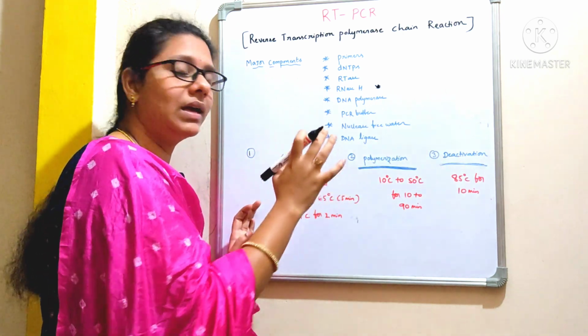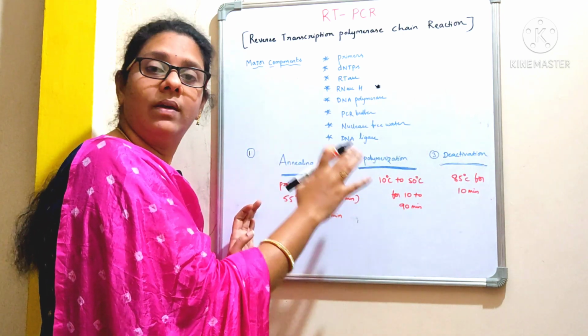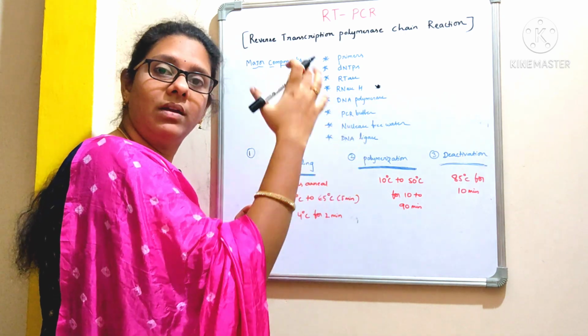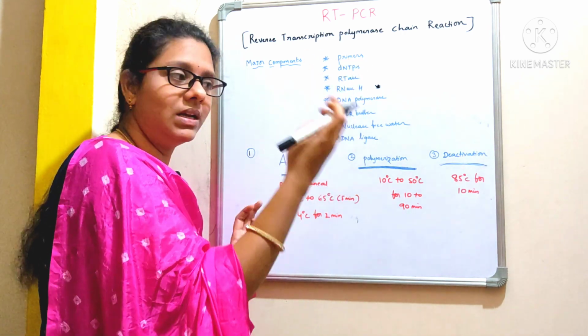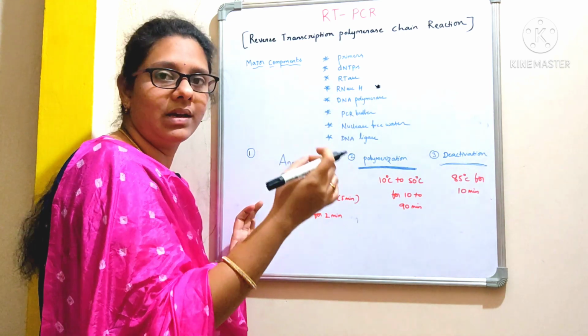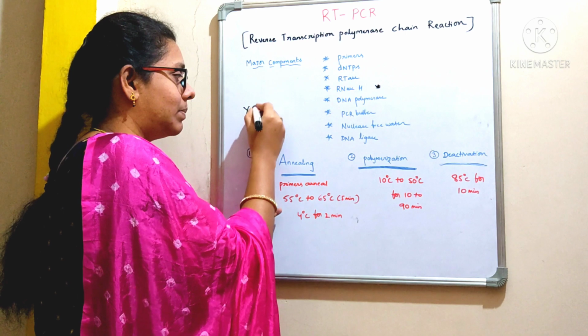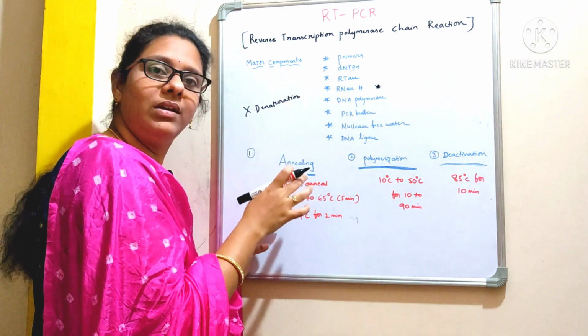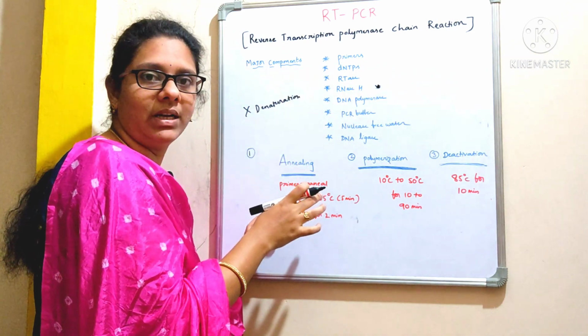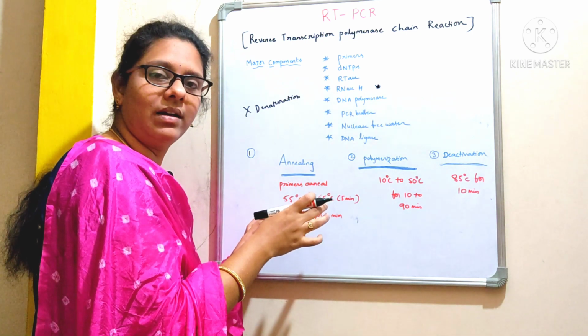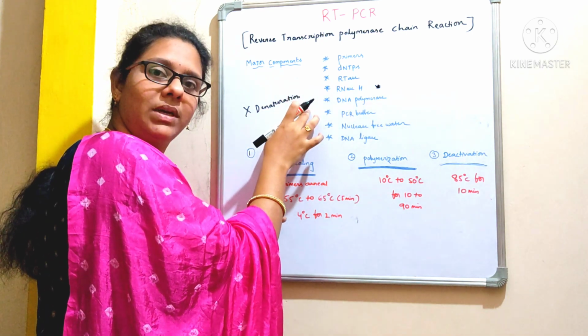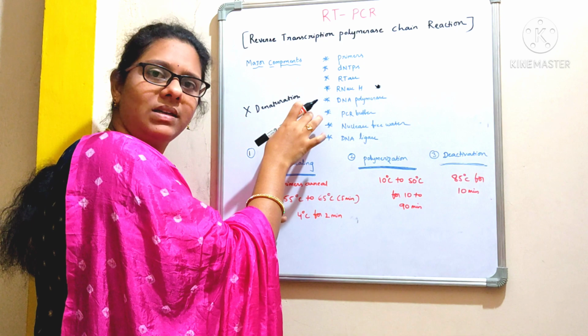Remember, it is not like the conventional PCR method. We have learned about PCR where we discussed three steps, right? Denaturation, primer annealing and extension. But here there is no denaturation step. Why? Because here we are using RNA as a starting material. RNA is single stranded, right? In the conventional PCR method, we use double stranded DNA as a template.